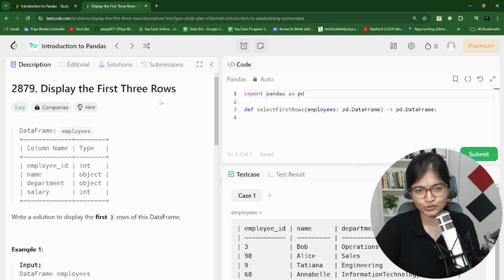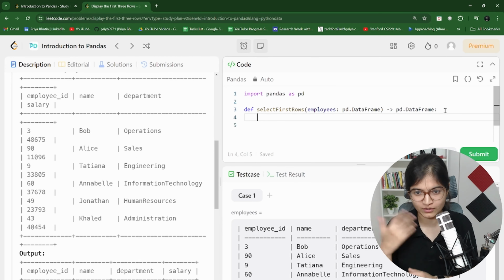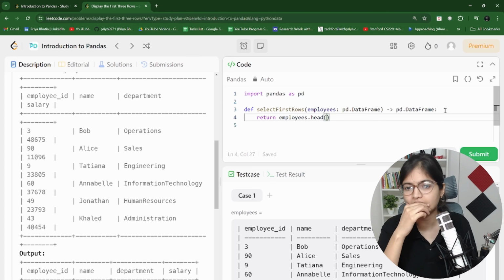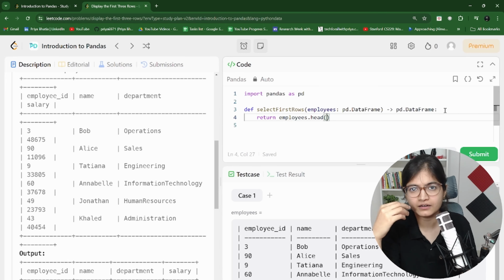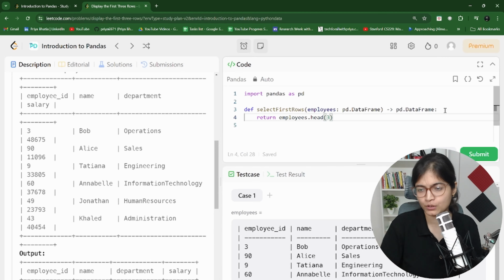Here the simple idea is to display the first three rows of a data frame. I think again it's quite simple. I am looking for a more challenging problem. Let's see. You all know that we have a function called head, and if you define a default head function, it will give you the top 5 records, but what we want is 3 records, as they have mentioned. So we have to specify the number. That's the beauty: if you specify the number, it will just give you that many records.